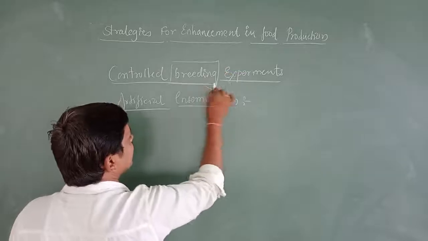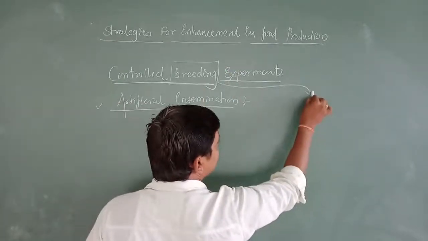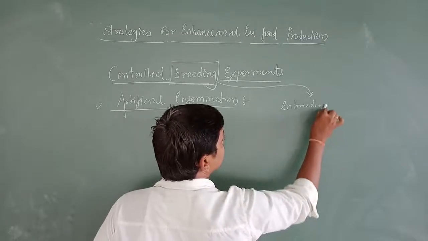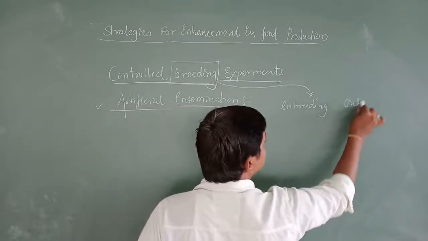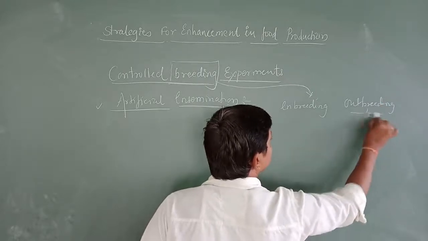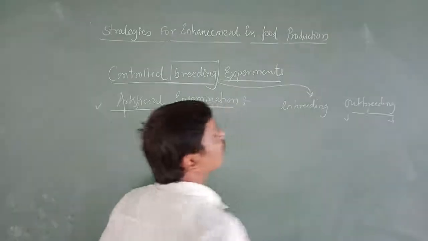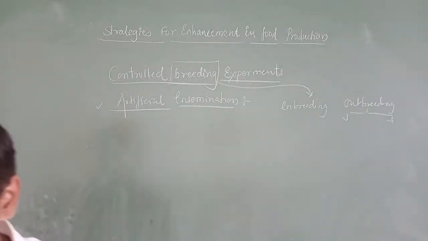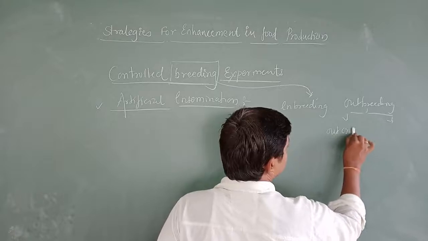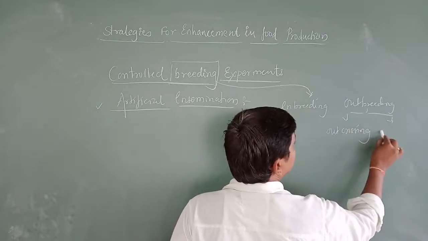In breeding, we studied how many kinds of breeding? One is inbreeding, and the second is outbreeding. And we studied two types of outbreeding. What are those?